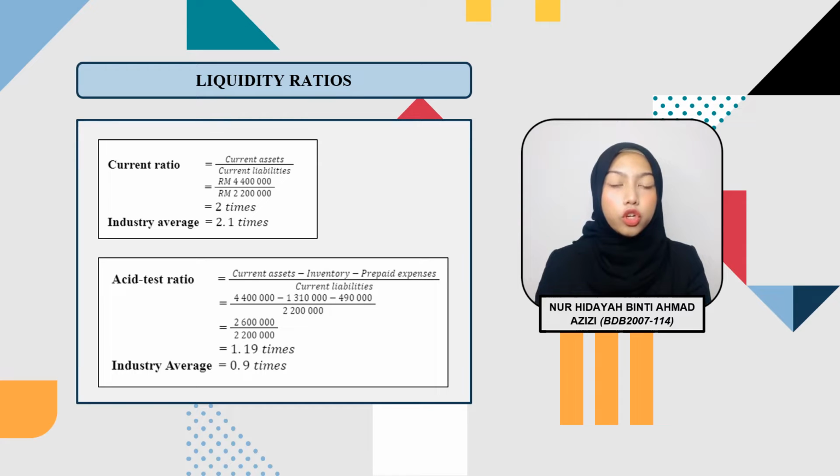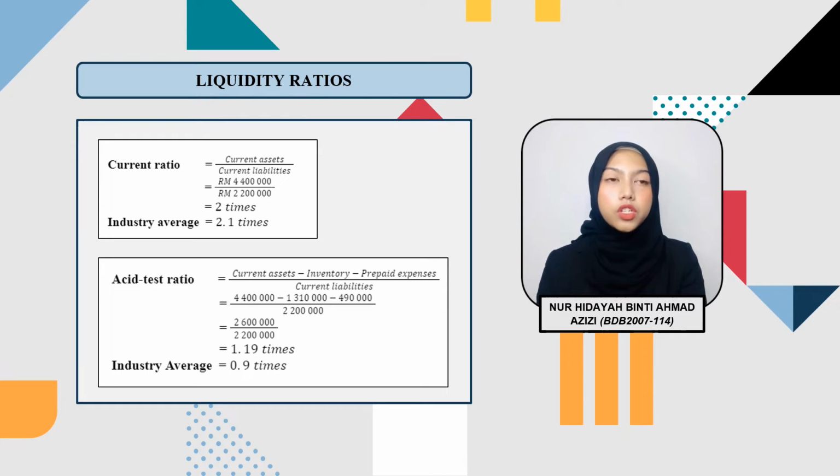Liquidity ratio has two commonly used ratios, which are the current ratio and the asset test ratio. From the calculation of the current ratio, we can see that Hikmah Bati's current ratio of 2 times is lower than the industry average, which is 2.1 times, because they have a large amount of current assets and proportionately large current liabilities. To improve the ratio, the negotiated credit period should be as low as possible.